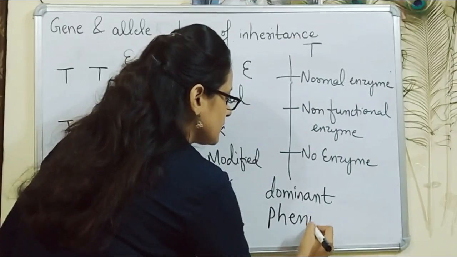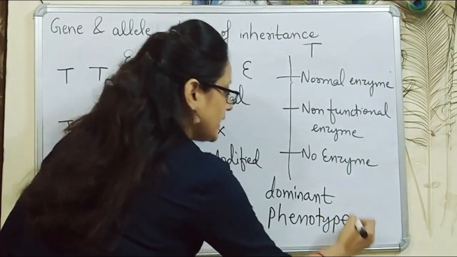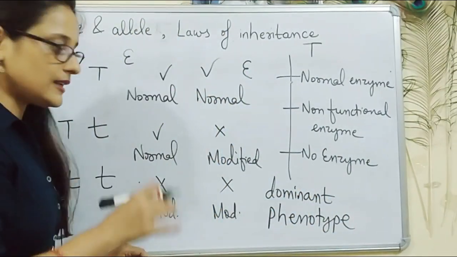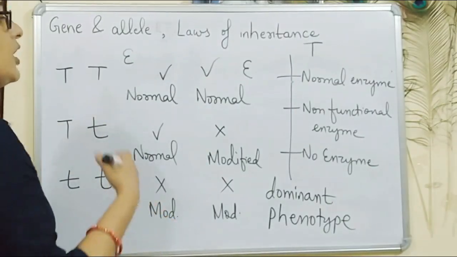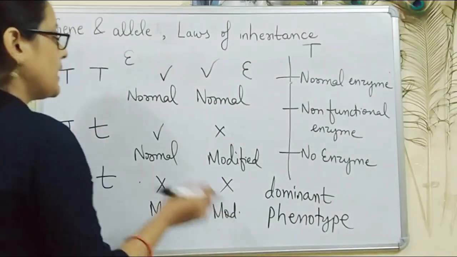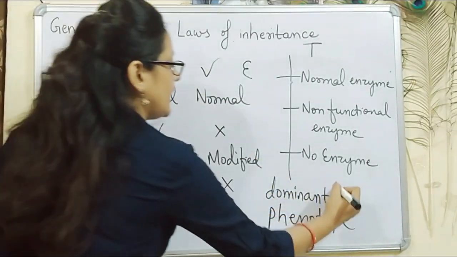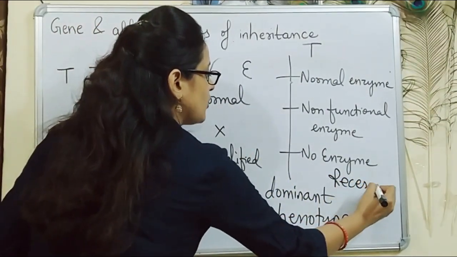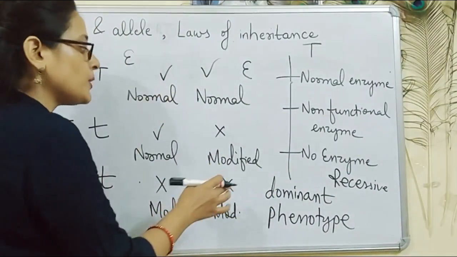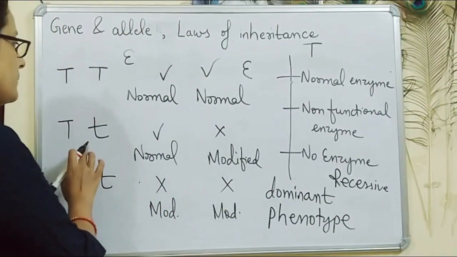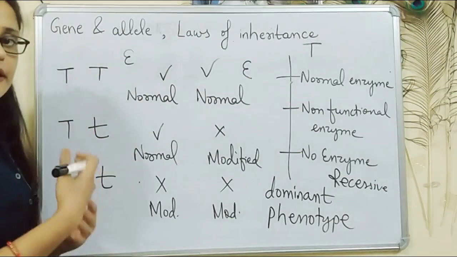Phenotype is the physical appearance which we can decide by looking at the characters of the organism. So the alleles which cannot show their contribution or cannot work towards phenotype are called recessive alleles. The alleles which show their contribution towards phenotype are called dominant alleles. They are written in uppercase alphabet.